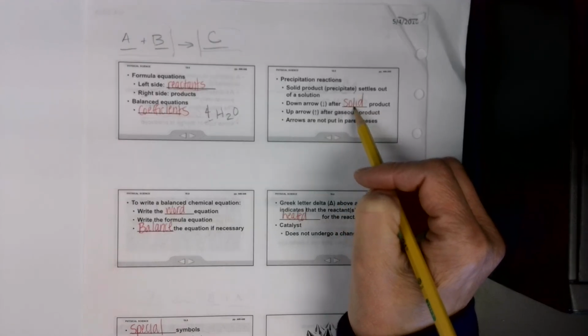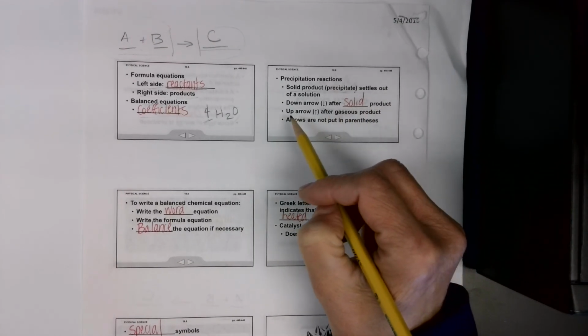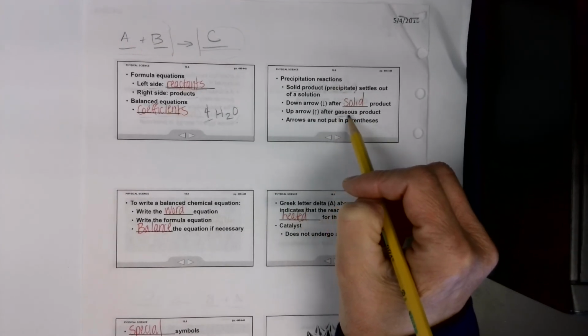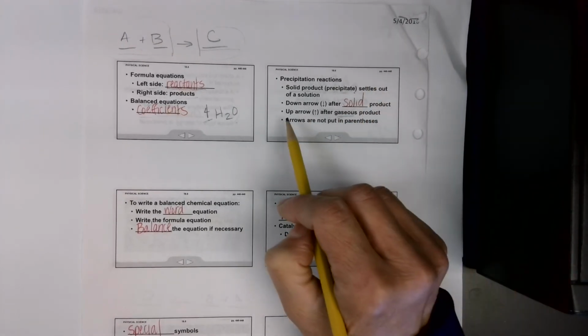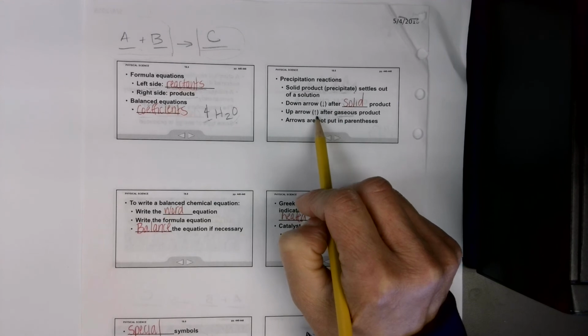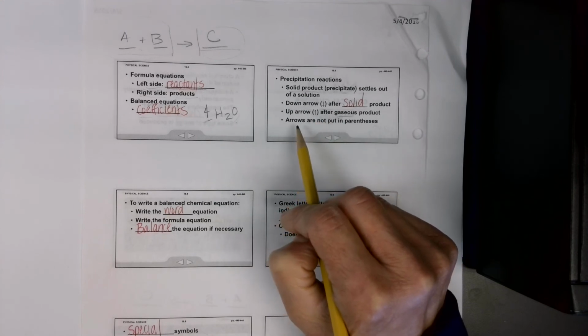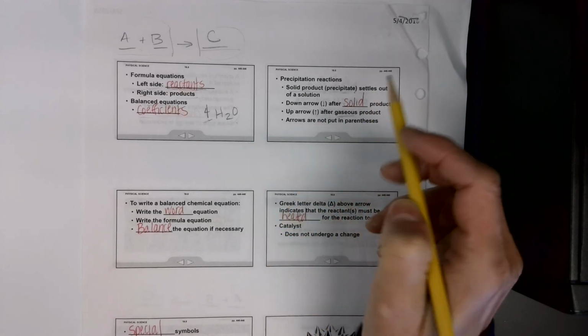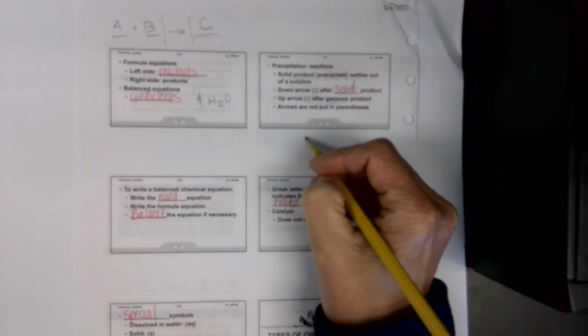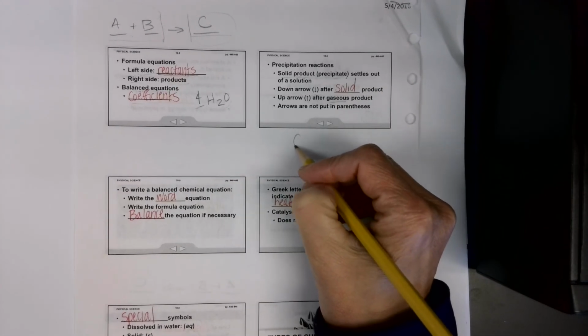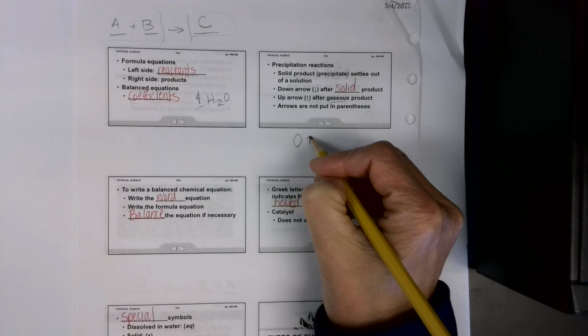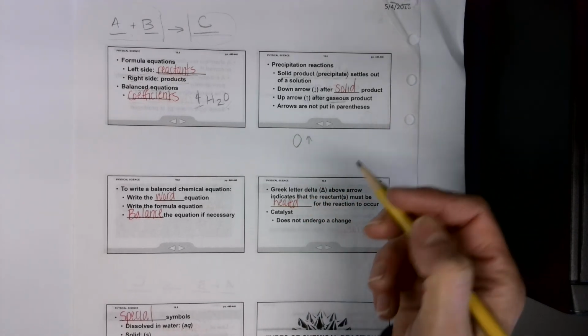That means you have a solid product. If you have gas, it means stuff is bubbling up. That means you're going to have an upward arrow. Arrows are not put in parentheses. They would just be put afterwards. Like, for example, if I said oxygen gas, you could put it that way.